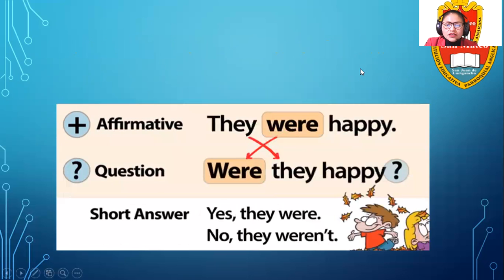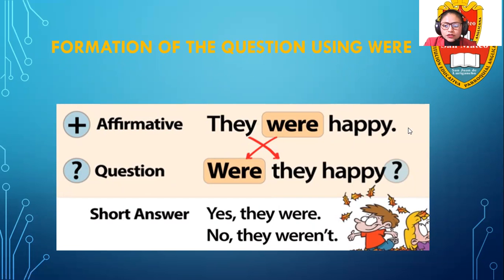Let's see another example with were. Formation of the question using were. As you can notice, it is the same. In affirmative sentences: they were happy. We change the place. In question it is: were they happy? Possible answers: yes, they were. No, they weren't. Remember that if you ask with were, you answer with were. If you ask with was, you answer with was.